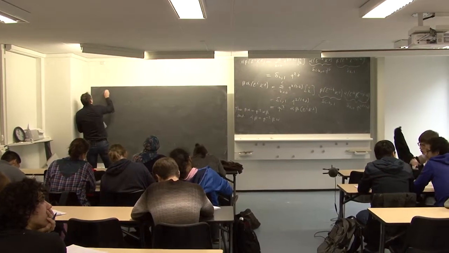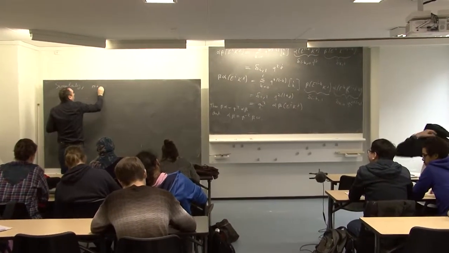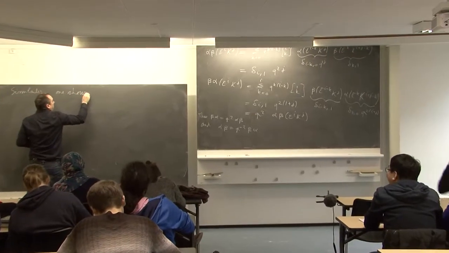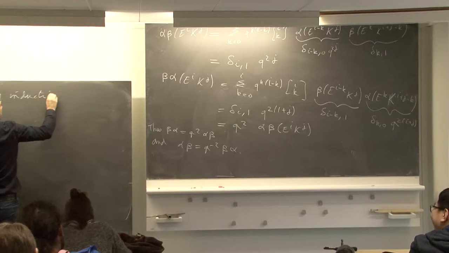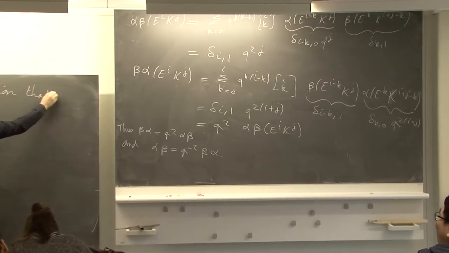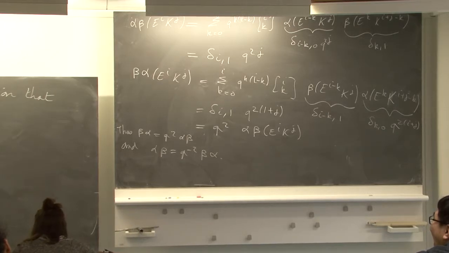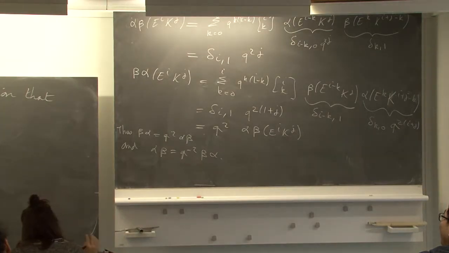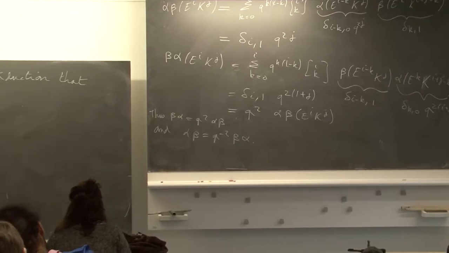And similarly, we can show by induction that we have alpha to the k e^i K^j and beta to the k e^i K^j.